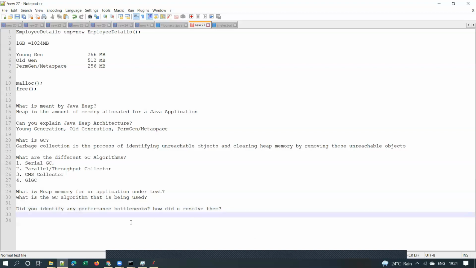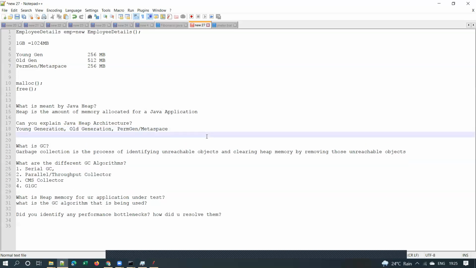One more: young generation, old generation, metaspace percentages. That comes under Java heap architecture, which is how the total heap memory will be split between different partitions. Generally, old generation will be more than young generation. In most cases, the memory will be allocated in a 1:2:1 ratio.